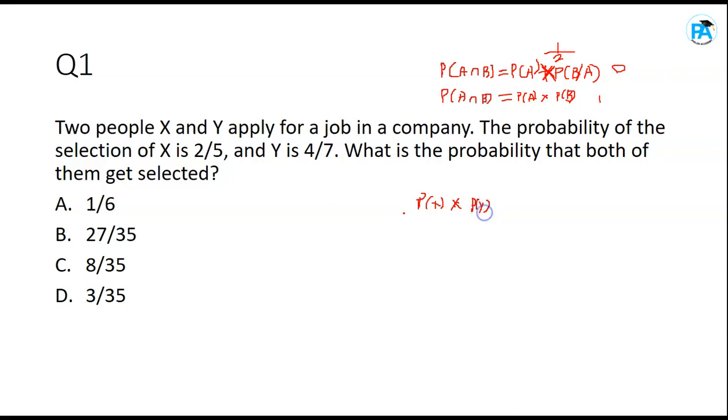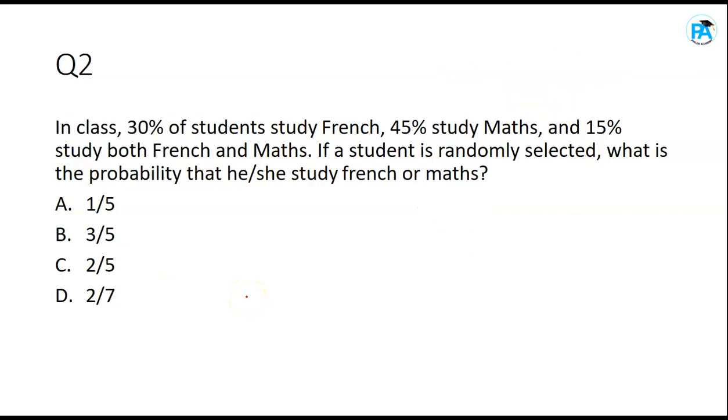Do you get it? So what's the probability that X got selected? 2/5, isn't it? Times what's the probability that Y got selected? 4/7. So 2/5 times 4/7 should give you what? 8/35. So the correct answer for this is C. Is that clear? Let's proceed.